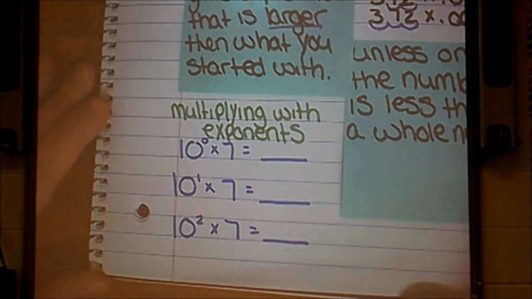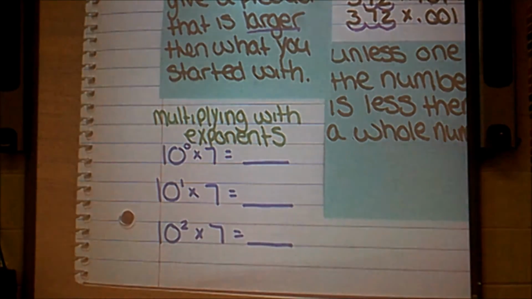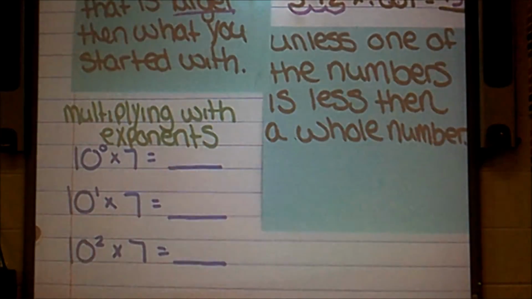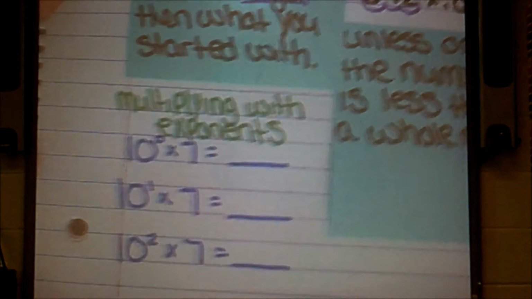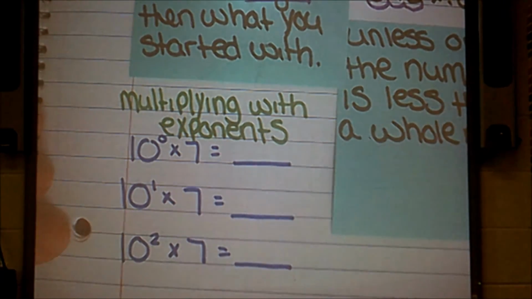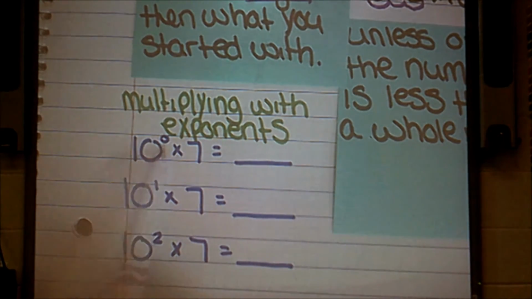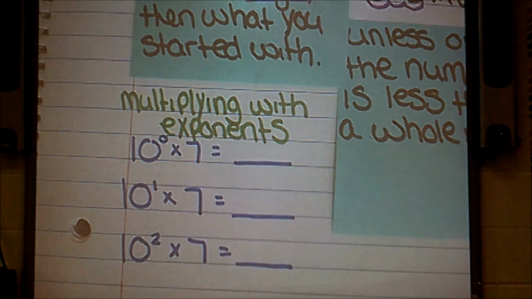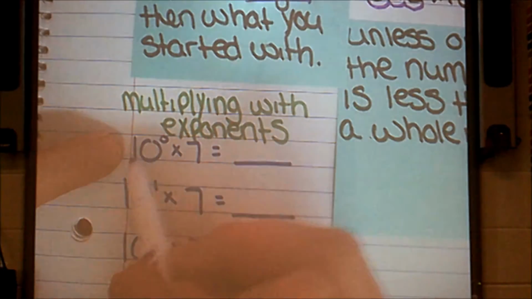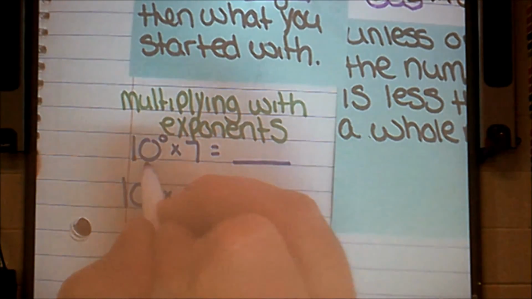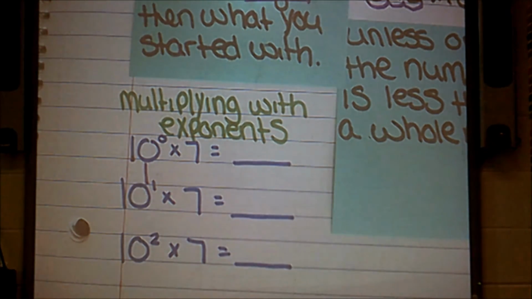Last problem. Now we're going to be looking at numbers multiplying with exponents. That's not that scary. We've done that before, right? Let's review. Remember that the exponent tells you how many zeros go behind your 1 when we're talking about a base 10. So in this case, I'm going to have a 1 with exactly 0 zeros, because you can see that I have a 0 as my exponent.